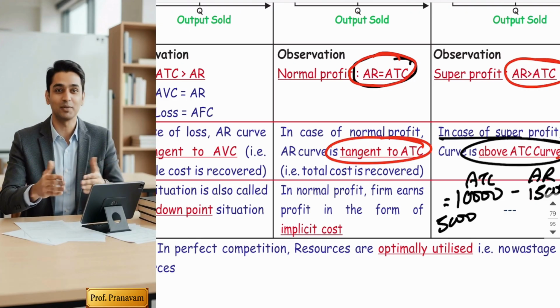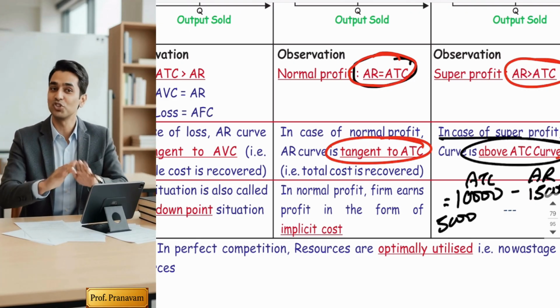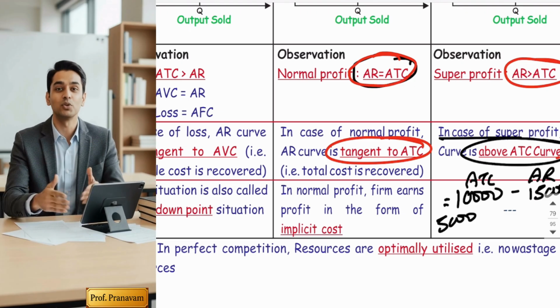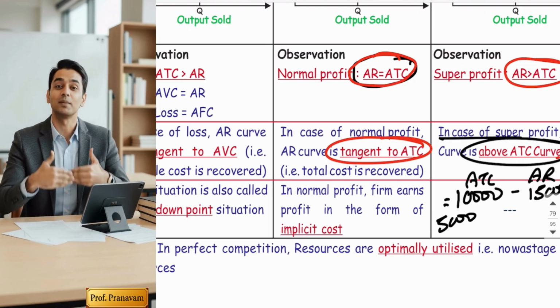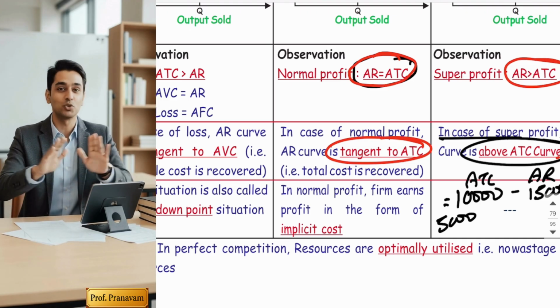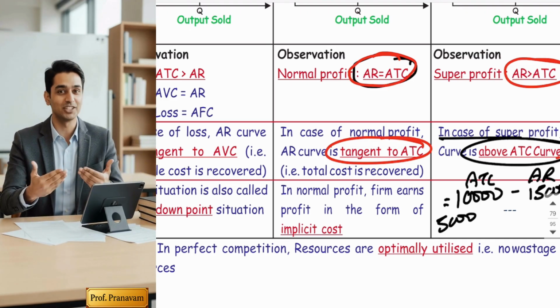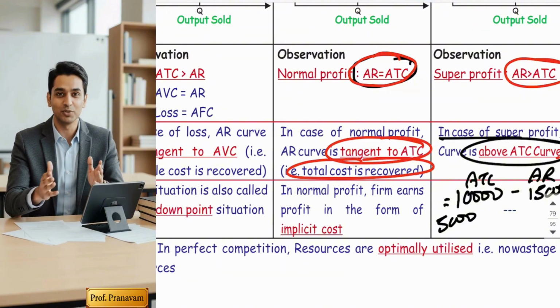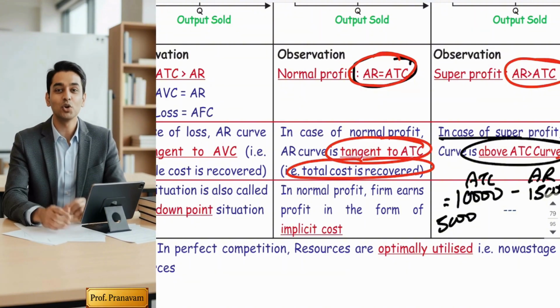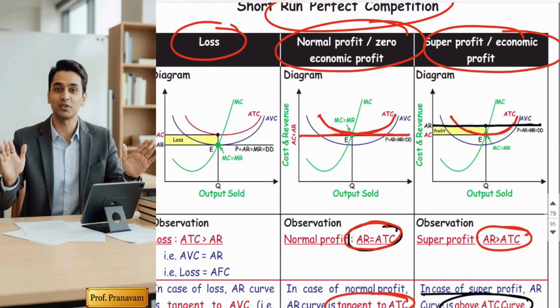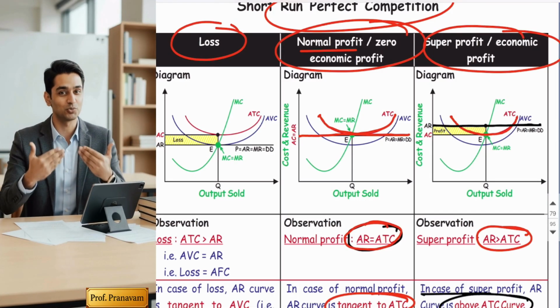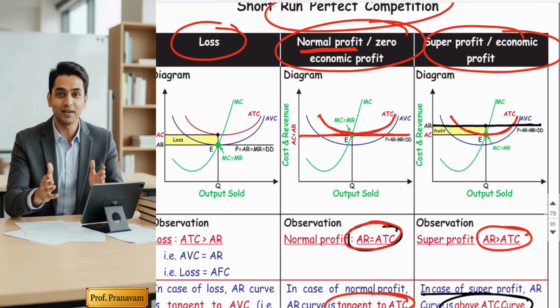You know what this indicates? Guys, this formula indicates there is no profit or loss. There is no profit to the firm, and they are not suffering any kind of loss. They have just recovered the total cost. Am I correct? But now the doubt will arise: sir, if they have just recovered the total cost and there is no profit and loss, how can businessmen use the word normal profit? It should be a break even. Am I correct?